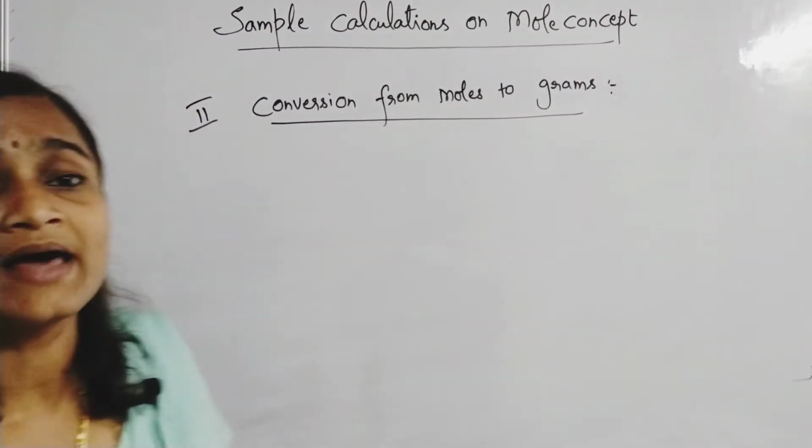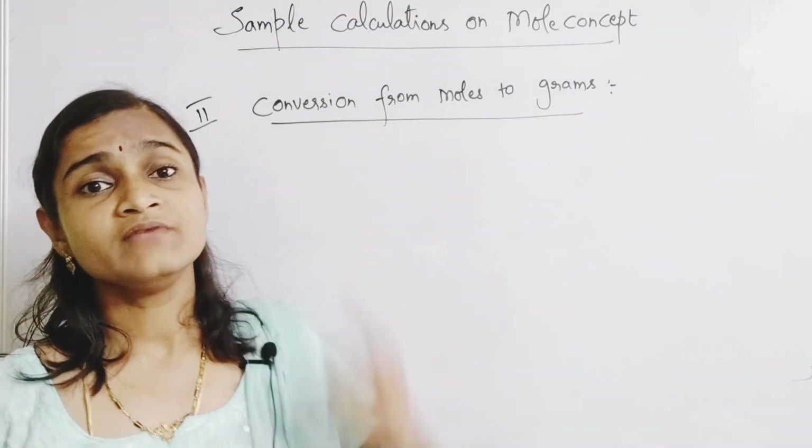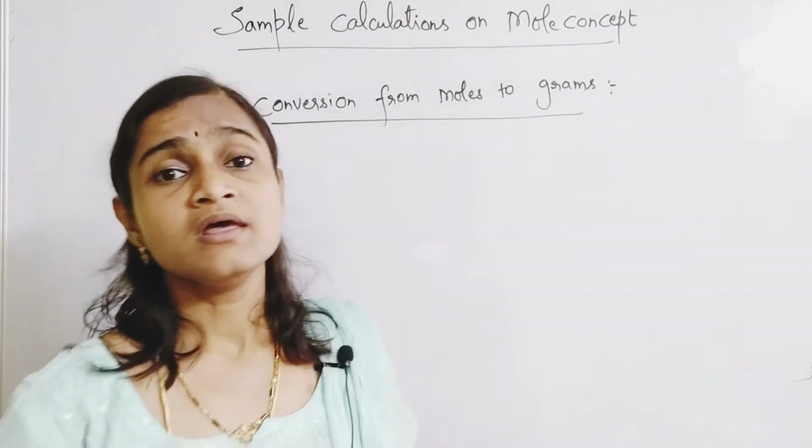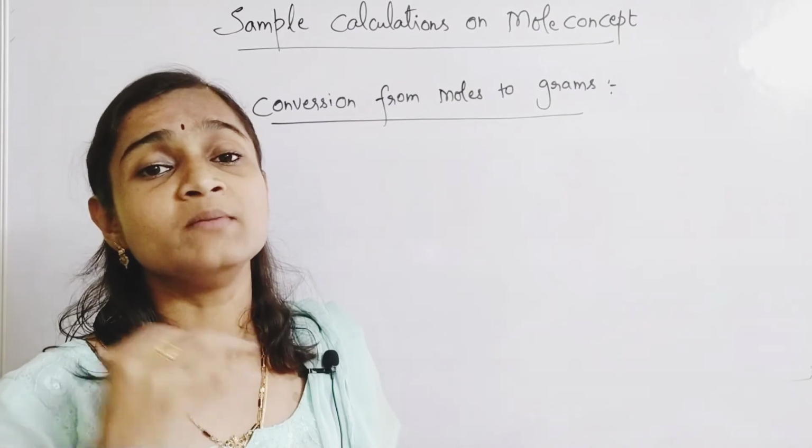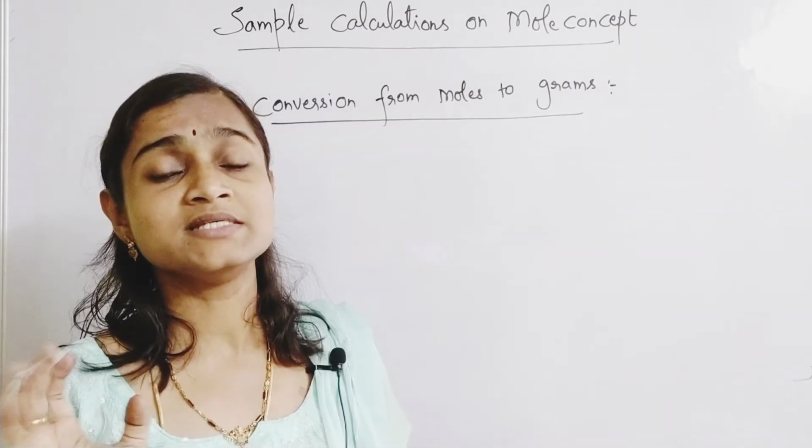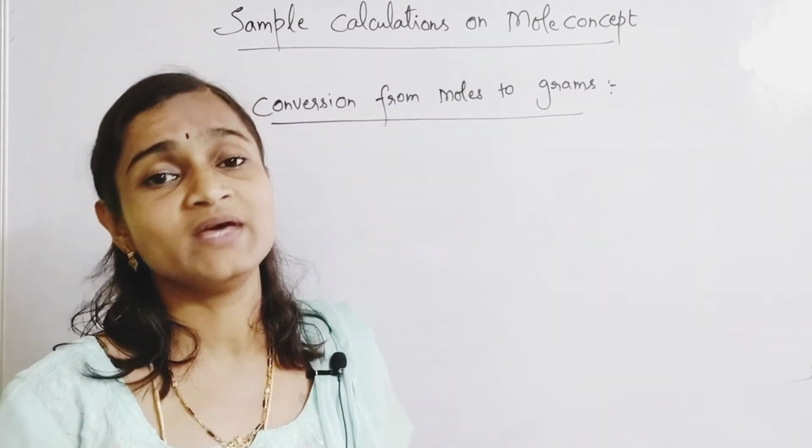Here you should have a comparative study. If you know the rule of 3, then definitely anything can be understood very easily, and you can apply the concepts very easily.